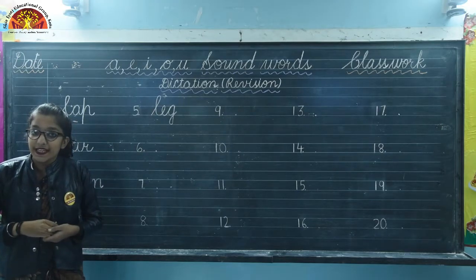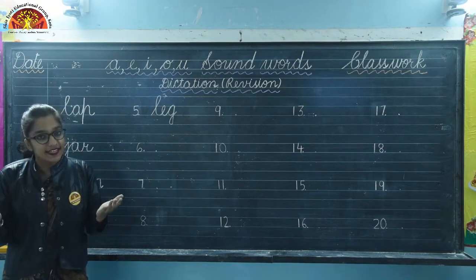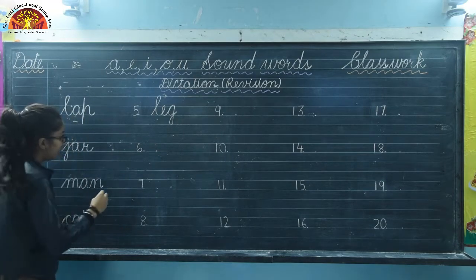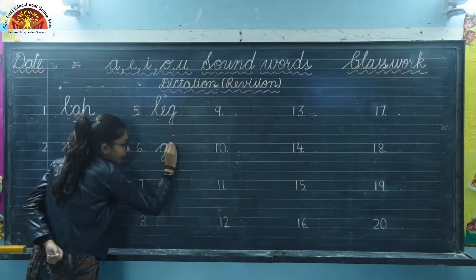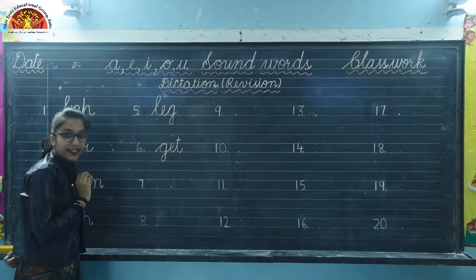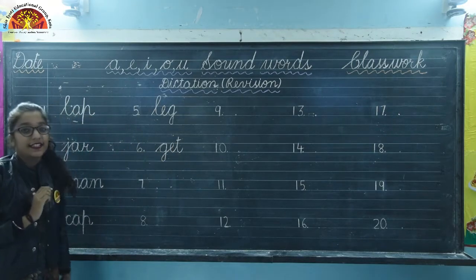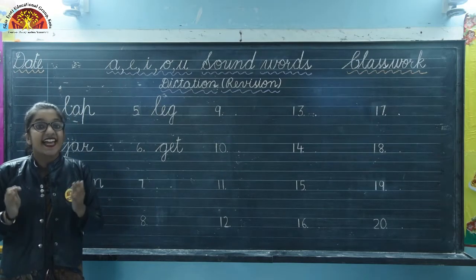Okay, next is, yes, get. So, what is the spelling? G-E-T, get. Okay, so write here G-E-T. Okay, this is get. Now come to next one. Our next word is hen.